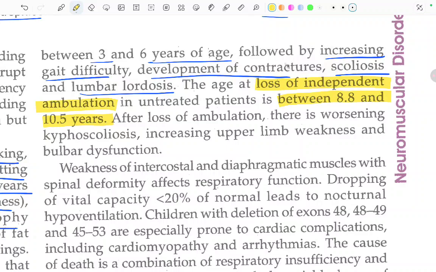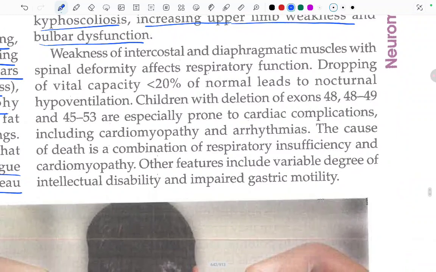After loss of ambulation, there will be worsening of the kyphoscoliosis, increasing upper limb weakness, and bulbar dysfunction. Moving ahead, weakness of the intercostal and diaphragm muscles with the spinal deformity affects the respiratory function. Dropping of the vital capacity to less than 20% of normal leads to nocturnal hypoventilation. Because respiratory function is altered, there will be a decrease in vital capacity, to less than 20% of normal, and this leads to nocturnal hypoventilation.